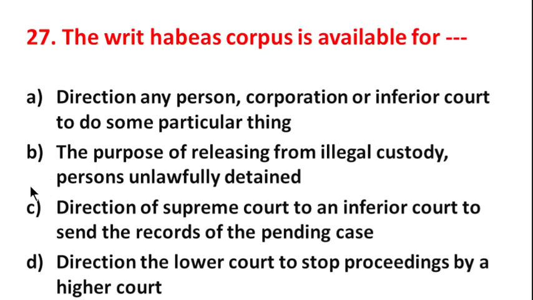Tell me which option is correct here. If your answer is B, then it is the correct answer. The purpose of releasing from illegal custody persons unlawfully detained. So habeas corpus is available for this.